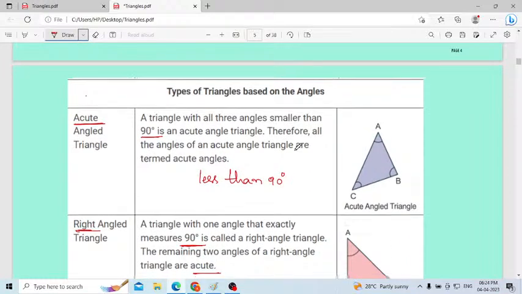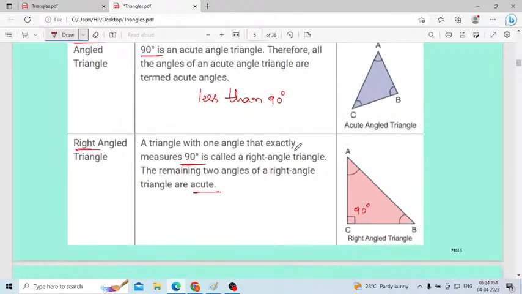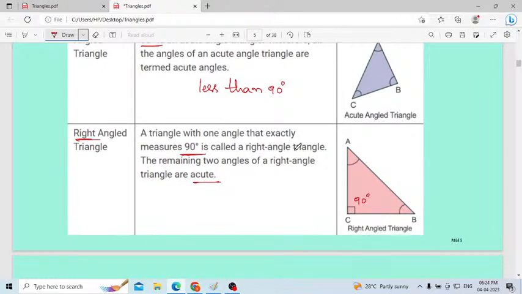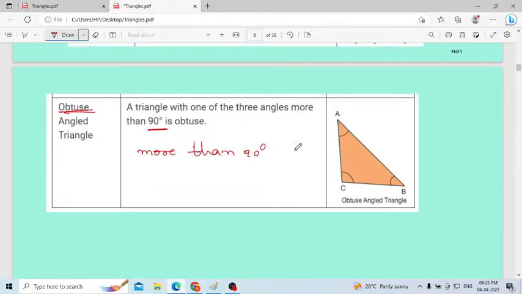Classification of triangles based on the angles. First one is acute angle triangle, where all three angles are less than 90 degrees. Right angle triangle, where at least one of the three angles is 90 degrees. Then obtuse angle triangle, a triangle with one of the three angles, not all, at least one, more than 90 degrees.